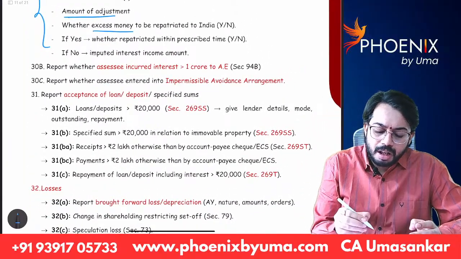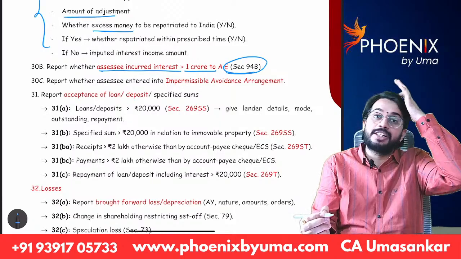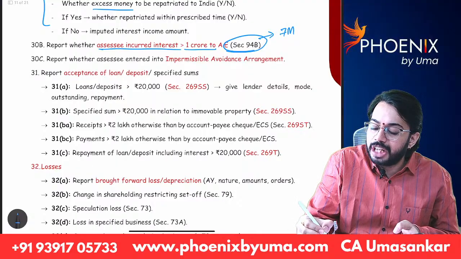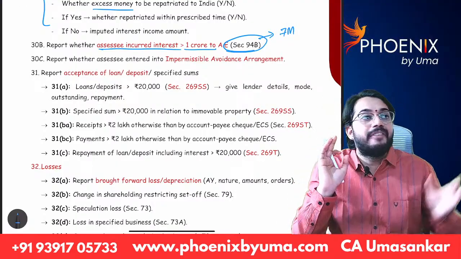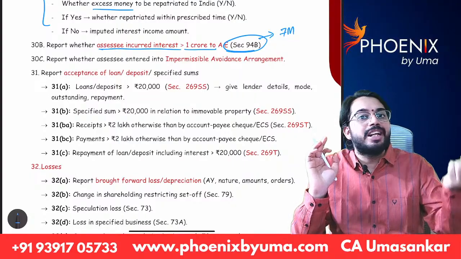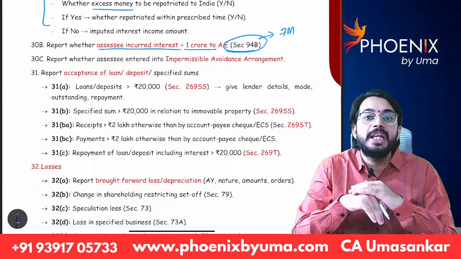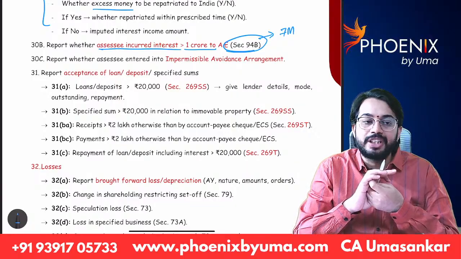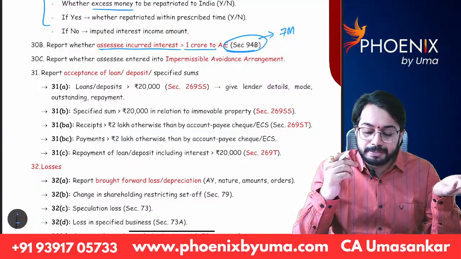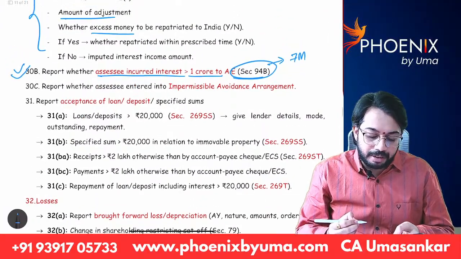Next, 30B. Whether the assessee incurred interest more than 1 crore to associated enterprise, section 94B. Actually, section 94B is a 7 marks question. In every attempt, he is asking: when you take loan from associated enterprise, you will pay interest. Total interest is not allowed as deduction. Actual interest paid or 30% of EBITDA will be allowed as deduction. So whether any loan is taken from associated enterprise, whether any interest is paid, that information is required to be given in clause 30B. Okay.